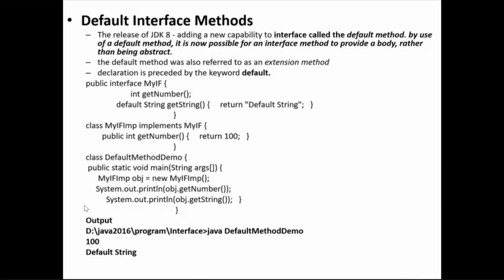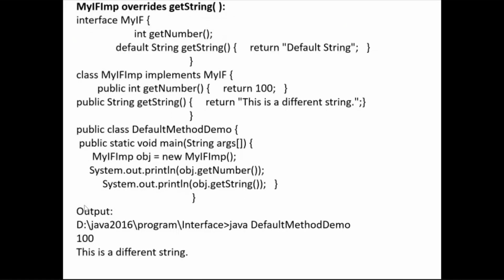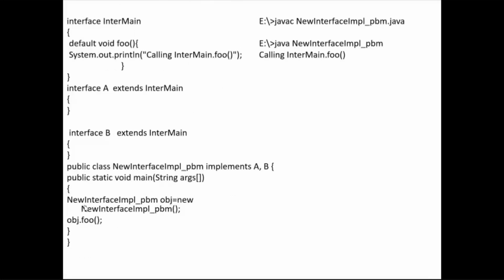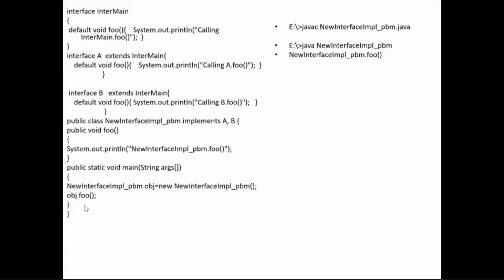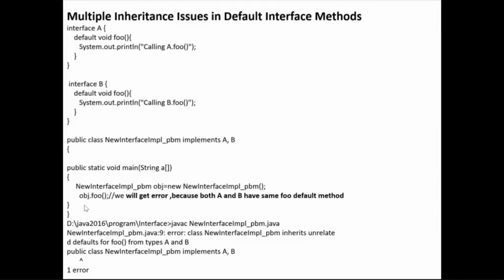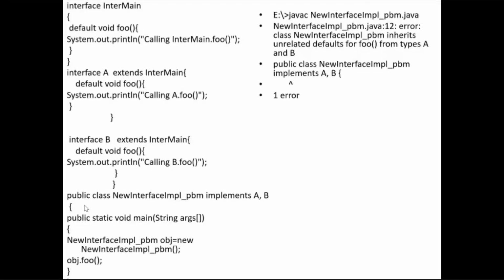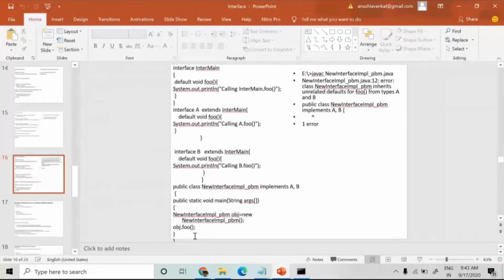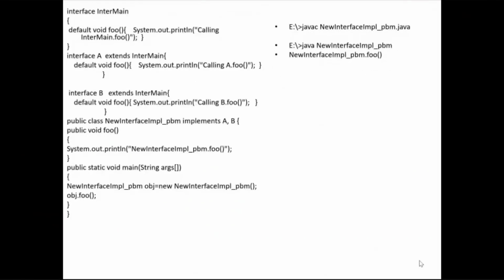Default interface method. Next slide, ma'am. Do you need explanation for this program? Not this one, next slide. Last but one slide. There is no slide number in that one. The 15th slide.